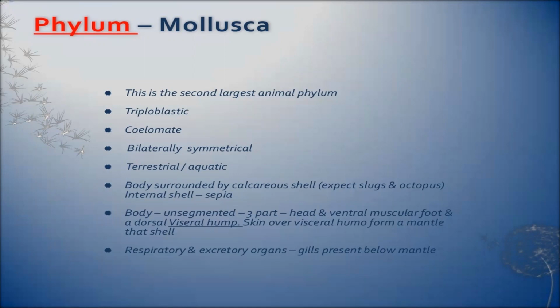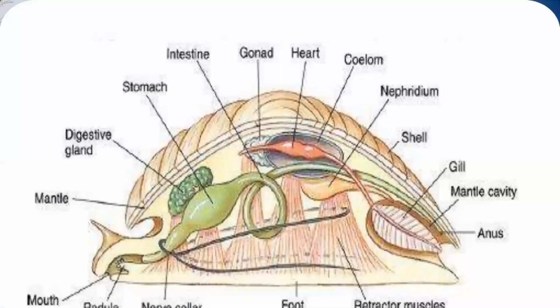Now, there is a skin over this visceral hump and it forms a mantle. Let me show. See, this is a diagram of a mollusk. You can see this is the mouth, this is the digestive system, these are the gills, and over here, this is the calcareous shell.